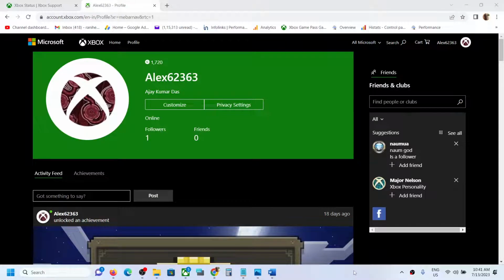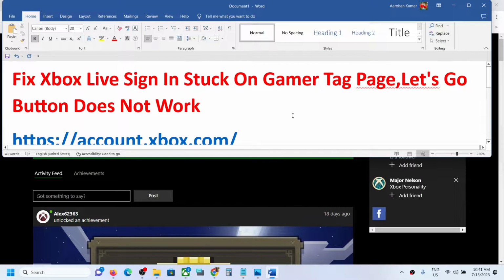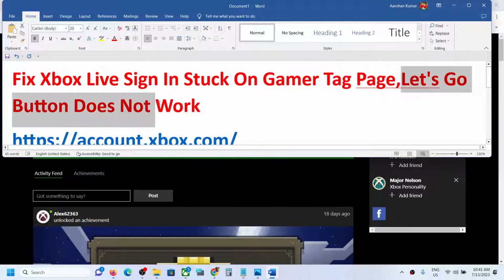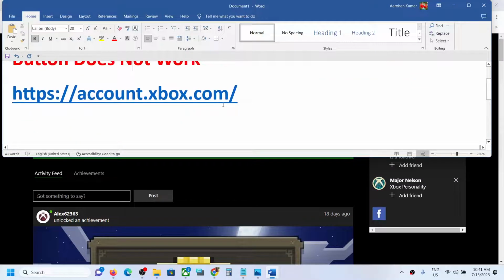So when you try to create an Xbox or Microsoft account and you're stuck on the gamer tag page and the let's go button does not work, so when you click on let's go, it does not do anything. If this is what is happening, then please follow the steps shown in this video.